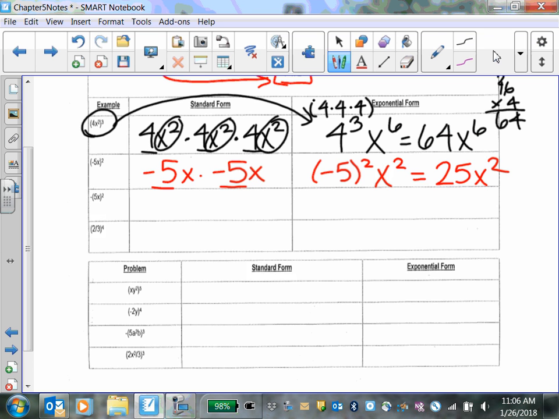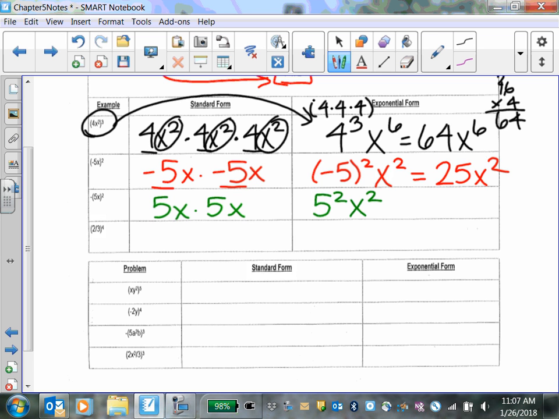So, next. This one, the negative was on the inside of the parentheses. This one is outside, so we're basically not going to do anything with it till the very end. We're going to wait to use it. This is saying not negative 5x, just 5x squared. So how many 5x's am I going to write? 2. And don't write the negative because the negative's not inside. So 5x times 5x. There's 2 5s, so 5 squared, and 2 x's, so x squared.